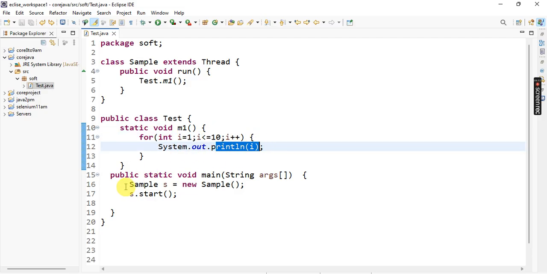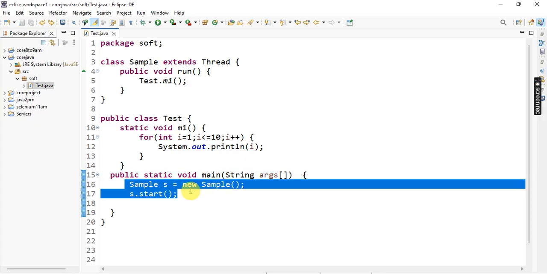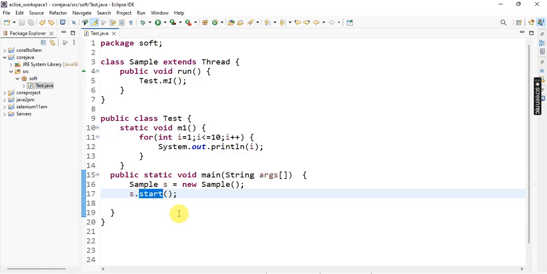Right now there is no output, because the default executable method is the main method here. So the main thread executes the main method, where I wrote one logic: thread creation. When I call the start method, the main thread creates one user-defined thread.